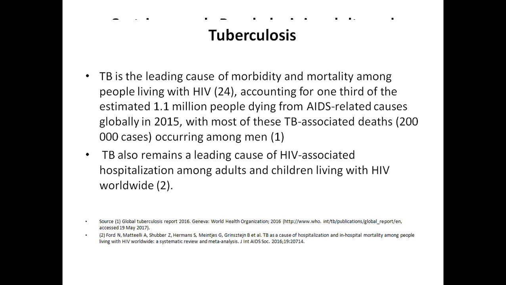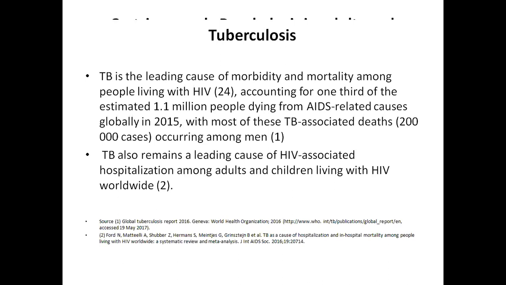TB is the leading cause of morbidity and mortality among people living with HIV, accounting for one third of the estimated 1.1 million people dying from AIDS-related causes globally in 2015, with most of these TB-associated deaths occurring among men. I have given the references from where this has been taken. TB also remains a leading cause of HIV-associated hospitalization among adults and children living with HIV worldwide.